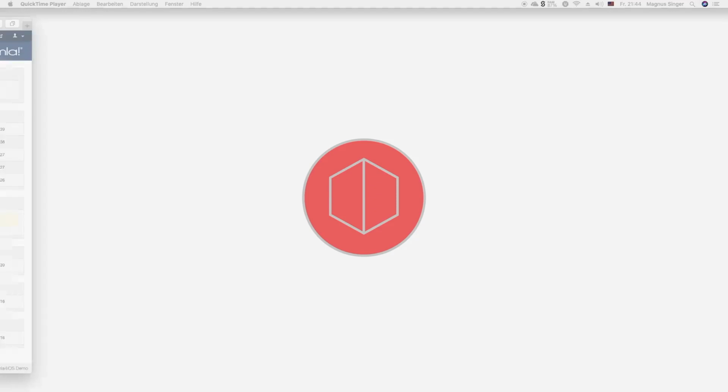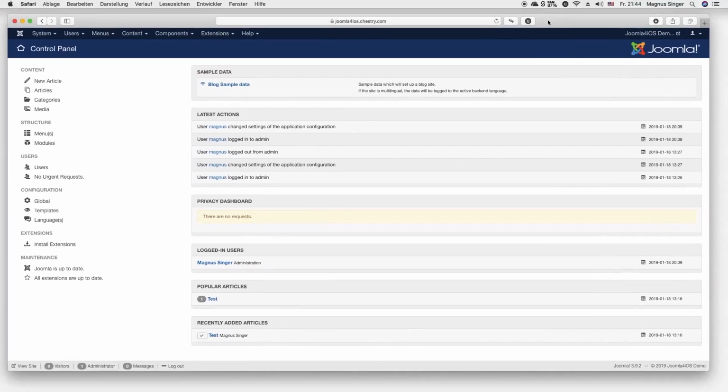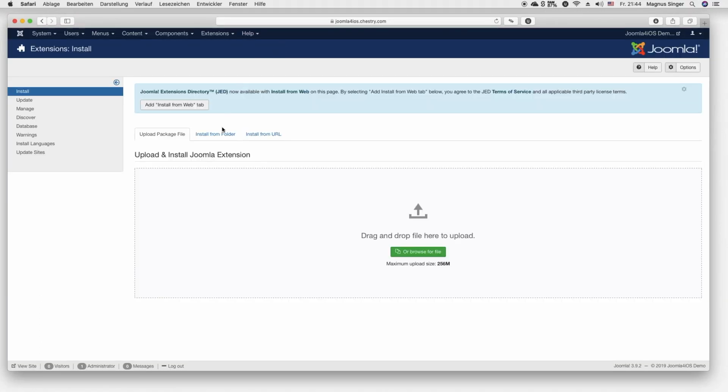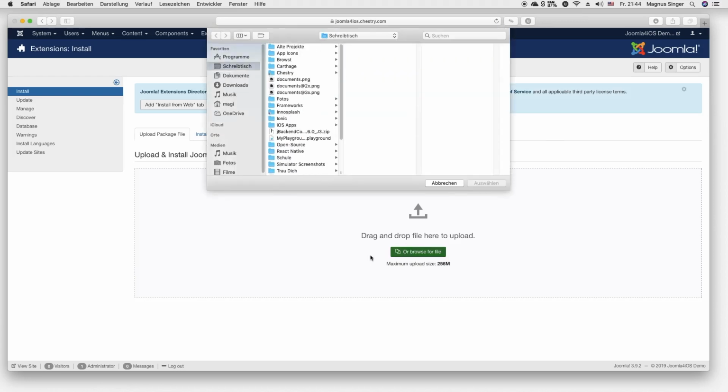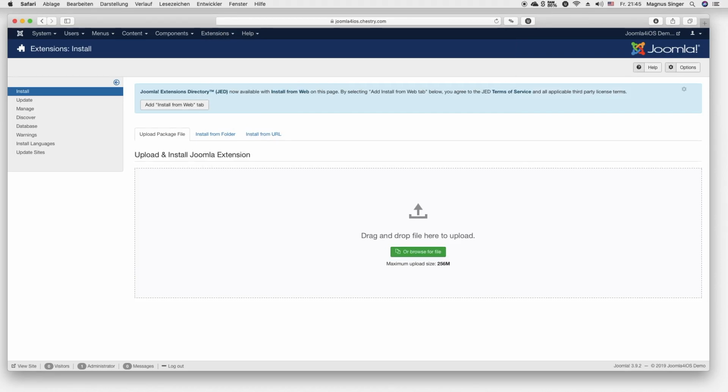First, you need to fire up your Joomla administration interface and install the required Joomla extension JBackend, because my framework is in cooperation with this extension.